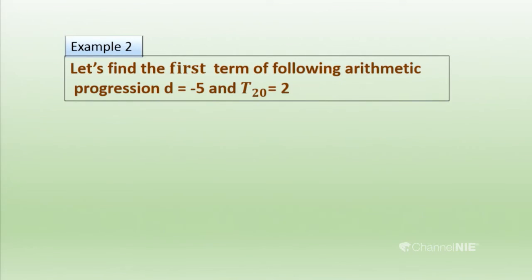Let's do another example. Let's find the first term of the following arithmetic progression. The common difference is minus 5, and T20 equals 2. Here the common difference is d.